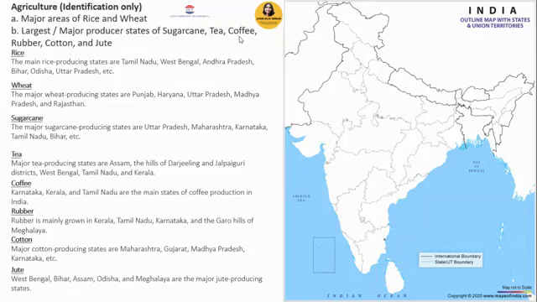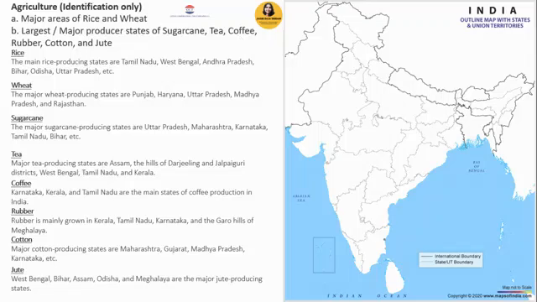For tea, again, West Bengal, Tamil Nadu, Kerala, Assam, and the Darjeeling and Jalpaiguri districts, right? For coffee, it is Karnataka, Kerala and Tamil Nadu. And for rubber, Kerala, Tamil Nadu, Karnataka and the Garo Hills of Meghalaya. For cotton, it is Maharashtra, Gujarat, Madhya Pradesh and Karnataka. And for jute, it is West Bengal, Bihar, Assam, Odisha and Meghalaya.